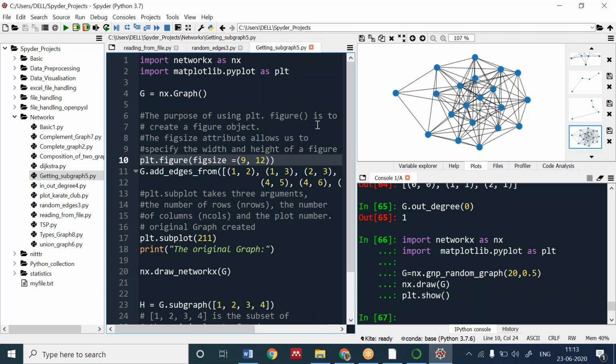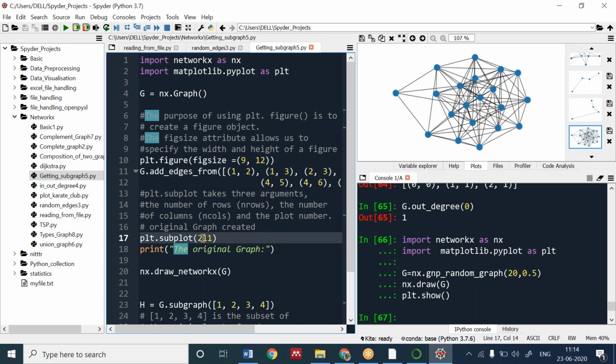The purpose of using plt.figure is to create a figure object. Why do we need the figure object? Because it specifies the width and height of a figure. We can adjust the graph plotting to be appropriate to our size. Okay, let me run this. We are adding some edges also. Then we are using the subplot function.